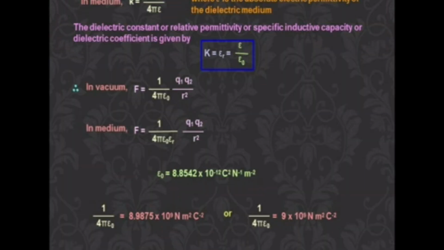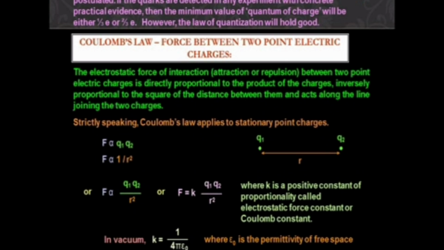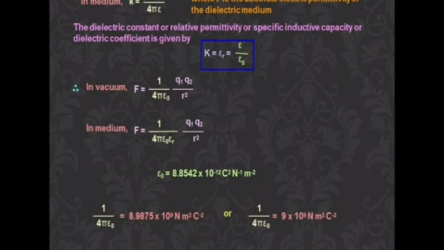In a medium, you can write it for free space or any other medium. Suppose you take a water medium or an oil medium, then you write K equal to 1 by 4 pi epsilon. Here epsilon naught is the permittivity of air or vacuum, and epsilon is the permittivity of the medium, the absolute electric permittivity of the dielectric medium.